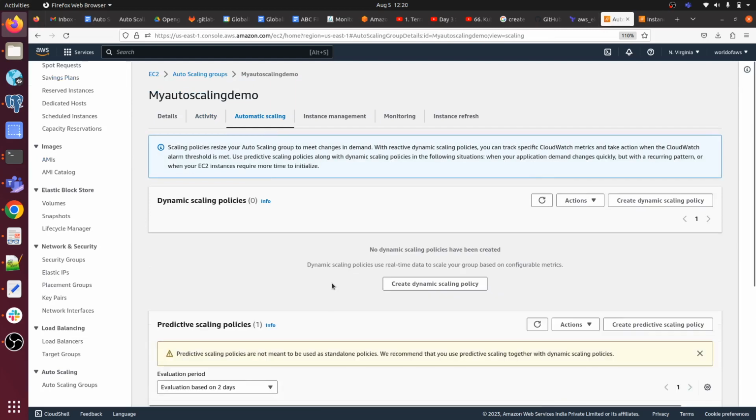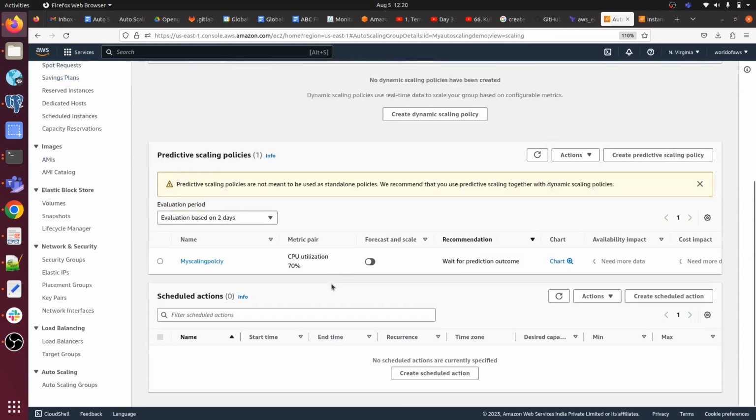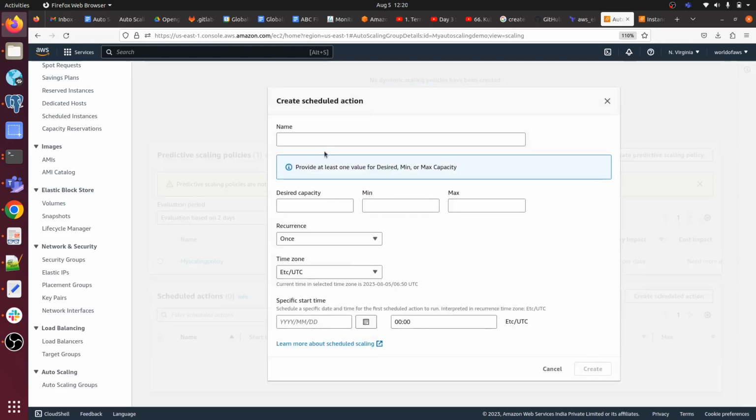so click on this, and here we can see scheduled action. Scheduled action is, suppose on Flipkart or Amazon some sale is going to happen on a specific date, and they already know that traffic will go high during the sale duration. Okay, so they can create a scheduled action.